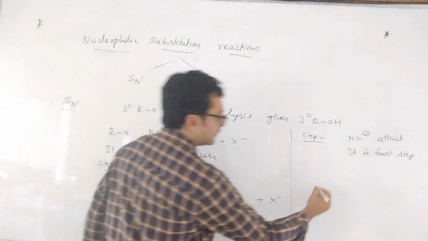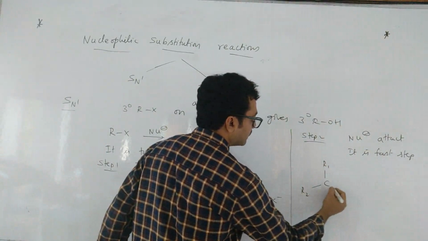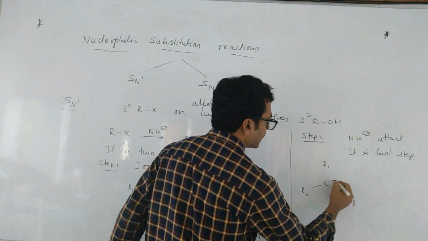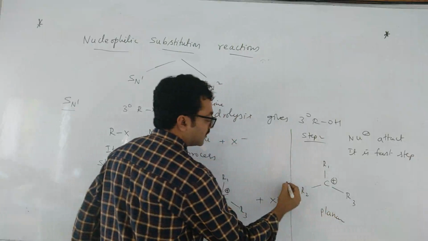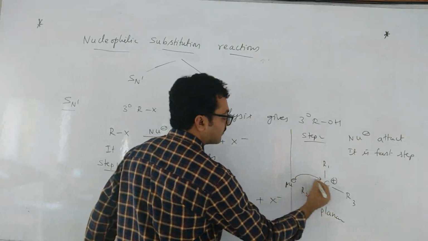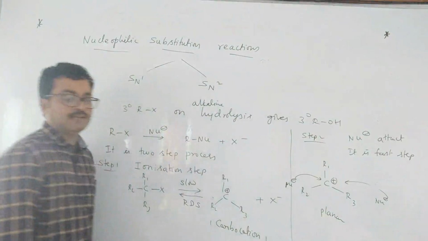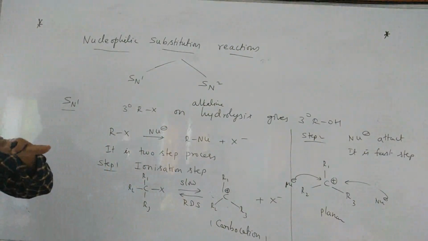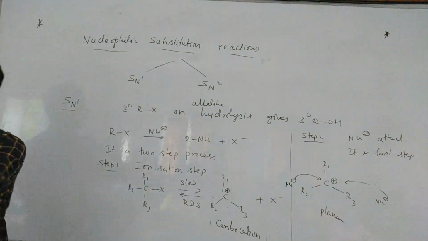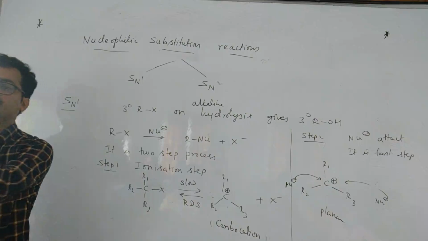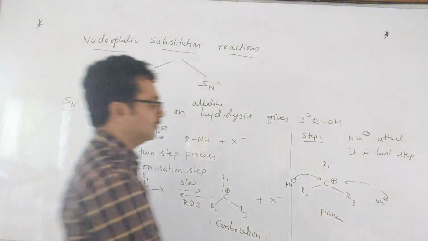What is the shape of the carbocation, children? It is planar. So the nucleophile can come either from the front side or the back side, above the plane and below the plane. If I keep the plane like this, both attacks are possible.